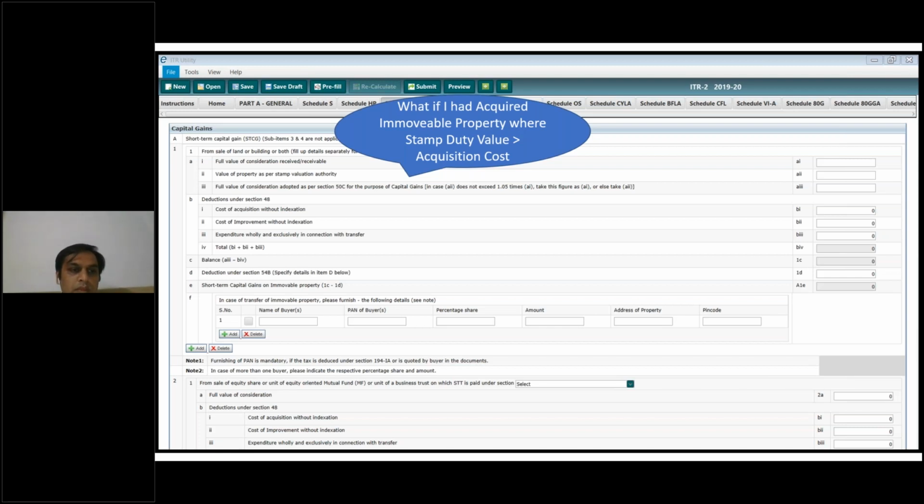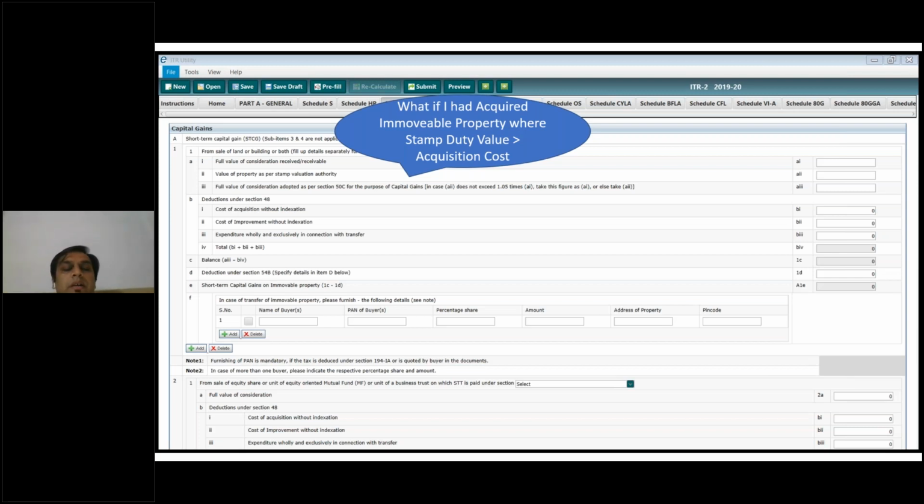Okay, sometimes it happens that you give a token amount 3 to 4 years before, and the property is acquired after maybe 4 years, the agreement is registered after 4 years, so the stamp duty value would have varied by around 30 to 40%. So if you had acquired it for around 100 rupees 4 years before, and now the stamp duty value is around 140 rupees, in that case you can challenge the stamp duty valuation.